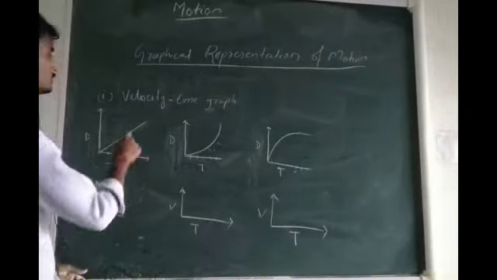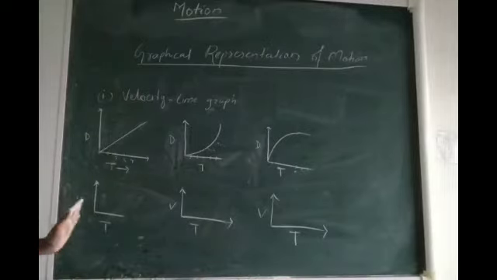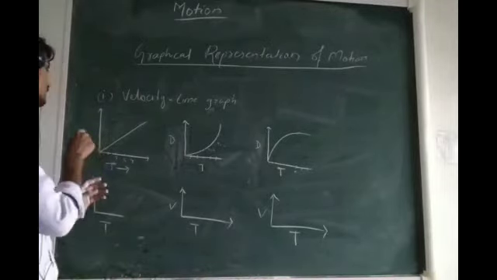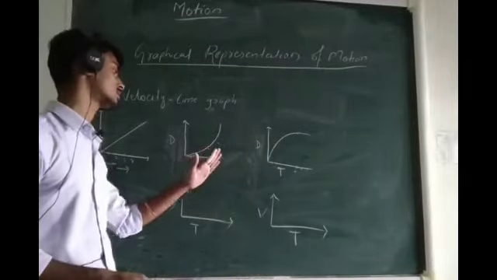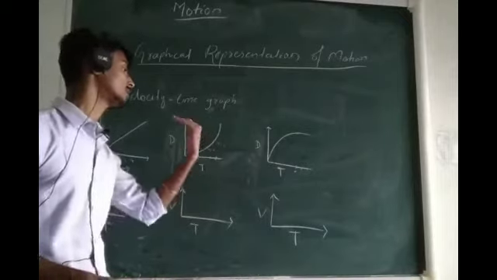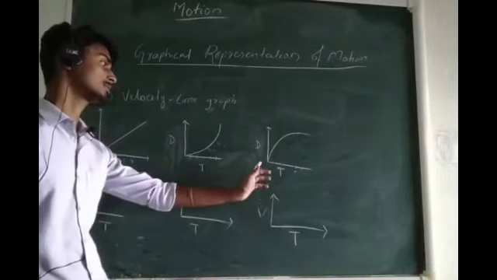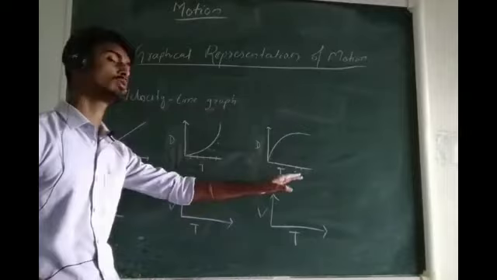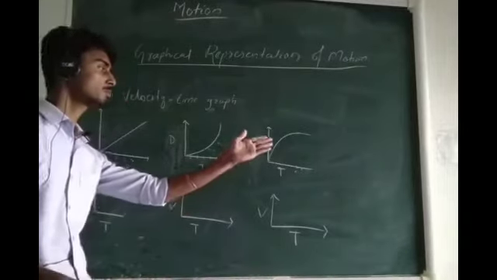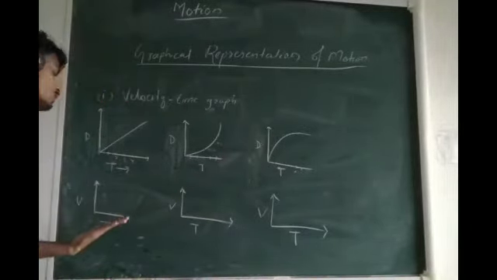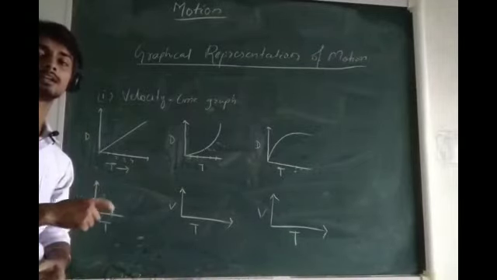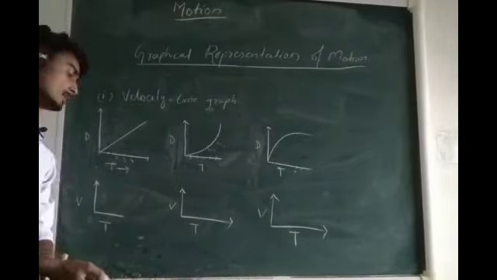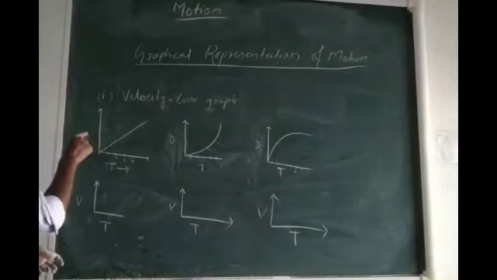Now let us discuss velocity time. See, earlier we have read that if the distance time graph is a straight line, it means the speed is uniform. If the distance time graph is curved upward, it means the speed is going on increasing, and if the distance time graph is curved downward, the speed is going on decreasing. So if we plot the same thing in a velocity time graph, how shall the graph be? By comparing the things, you can get a better understanding.